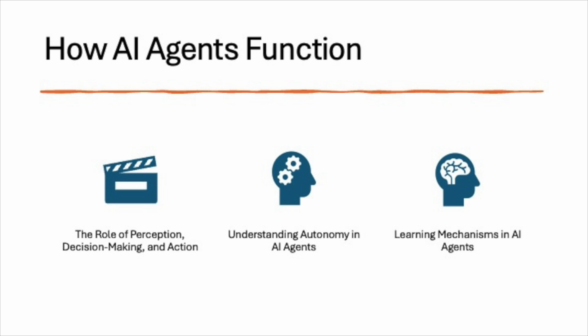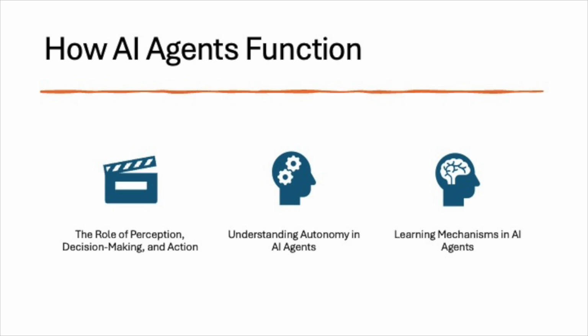How AI agents function. AI agents operate in a dynamic environment, interacting with data, systems, and sometimes humans to accomplish specific tasks. Their functioning relies on a combination of perception, decision making, and action, which allows them to autonomously adapt to changing circumstances and environments. By leveraging advanced algorithms and learning techniques, AI agents are designed to make intelligent decisions, often simulating human reasoning and behavior.